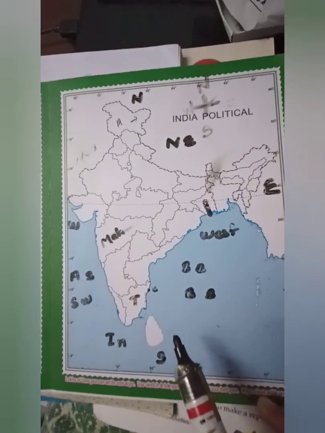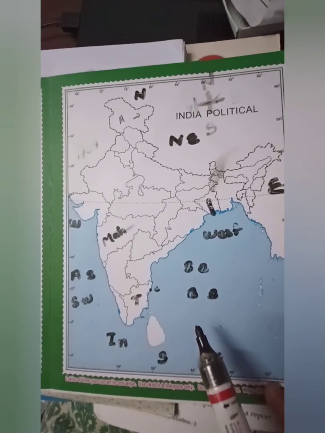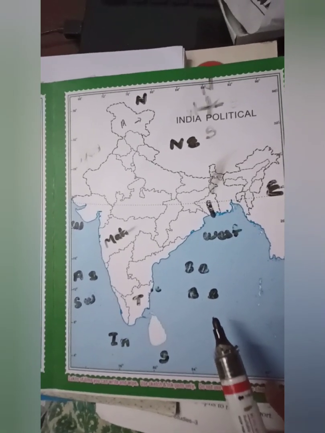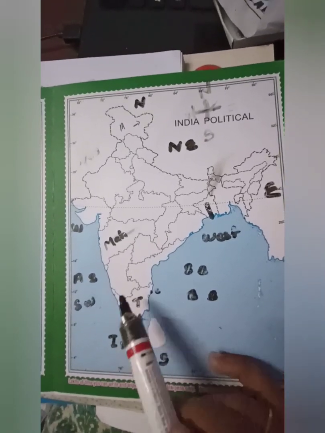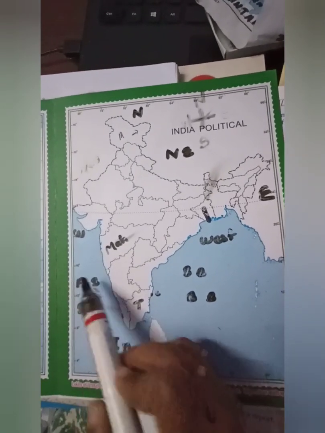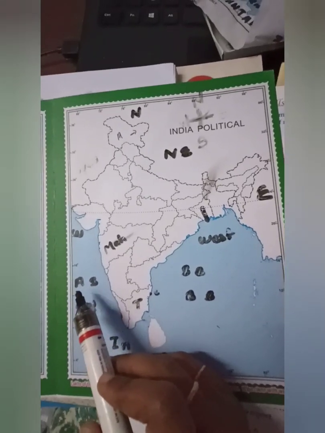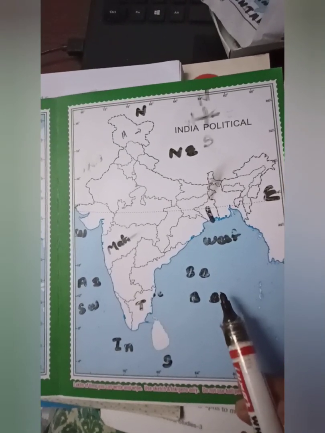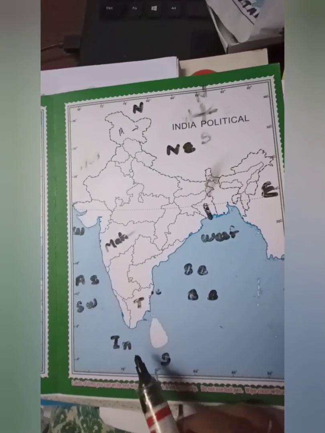We know very well that our planet Earth is about 71% surrounded by water and the remaining 30% is only land. In the same way, our India is also called a peninsula. Peninsula means it is surrounded by water on all 3 sides. This side and down. So this is the Arabian Sea. Arabian Sea on the west, and this one is what? Bay of Bengal. Bay of Bengal in the east and down, the Indian Ocean.